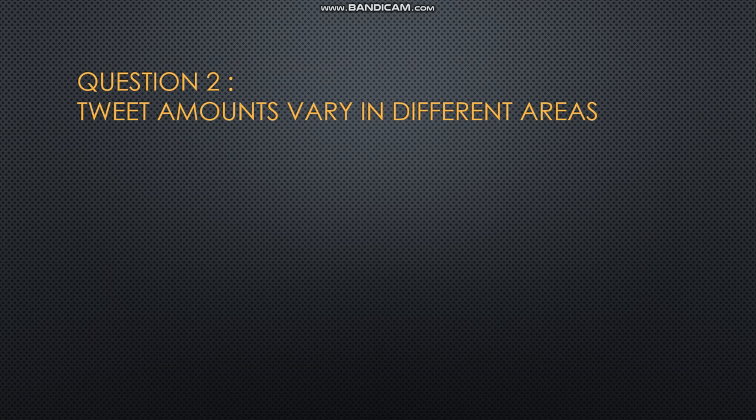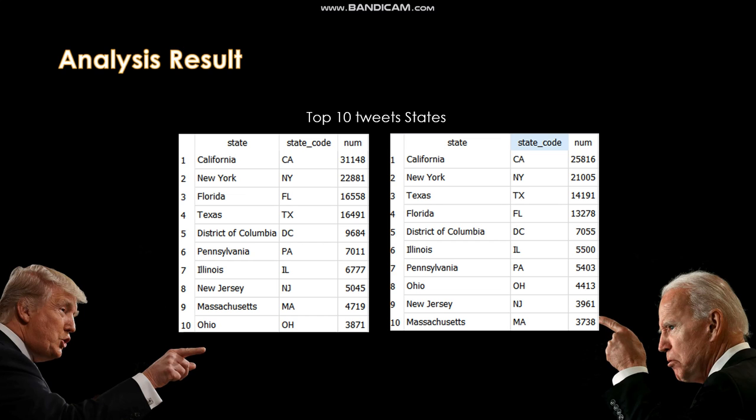The second question I want to check is how tweet amounts vary in different areas. For this question, I'm going to analyze in two different units, which are the states and the countries. The top 10 states with the most tweets posted are listed in these two tables. As we can see, California and New York got the most tweets for both candidates. Since we already know the actual voting results of each state, I am interested in analyzing whether there is a relation between the tweet numbers and voting results of each state. So I did the following analysis.